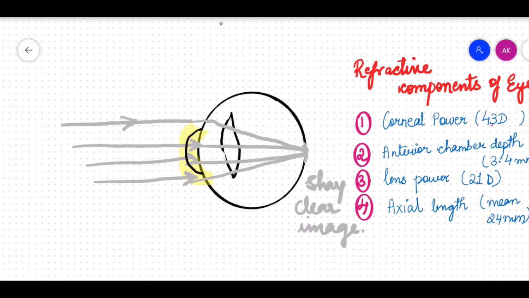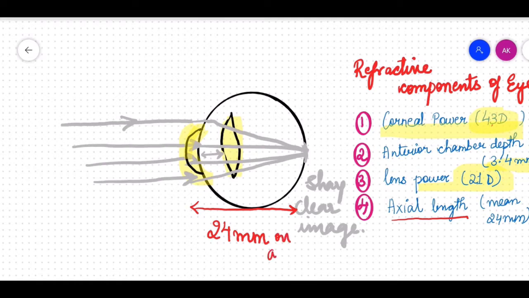And what are those four components? These four components are nothing but the corneal power, which is about 43 diopters, the anterior chamber depth, which will be roughly about 3.4 millimeters, the power of the crystalline lens, which is about 21 diopters, and the most important of all is the axial length, that is the anterior posterior length of the eyeball, which is about 24 millimeters on average. This value is very important.